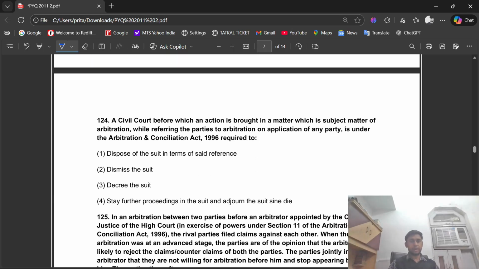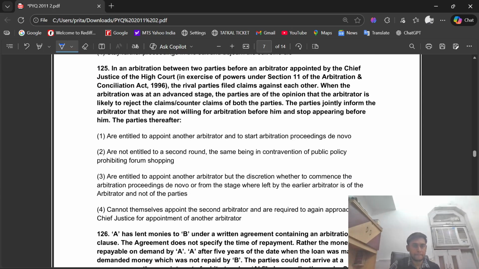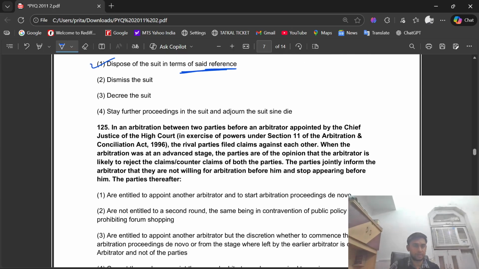Question number 124. A civil court before which an action is brought in a matter which is subject matter of arbitration, while referring the parties to arbitration on application of any parties under the Arbitration and Conciliation Act 1996, is required to dispose of the suit in terms of said reference.